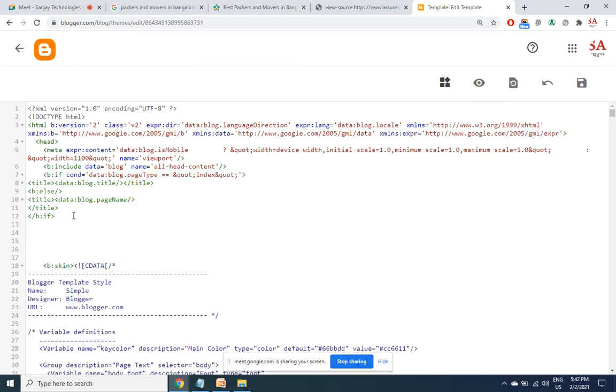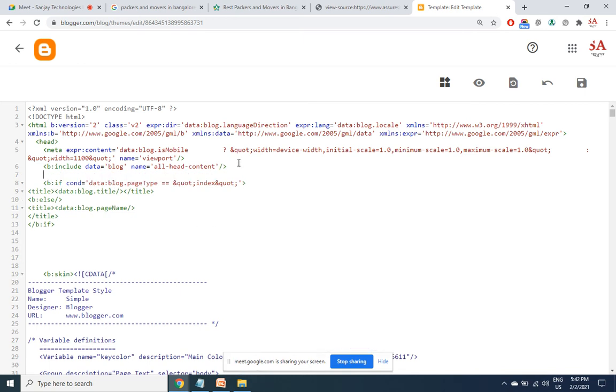We can place it here. We have till the closing head tag space. The closing head tag is deep down. Anywhere you can place it, or if you want, you can place it even here. They're still in the head section.